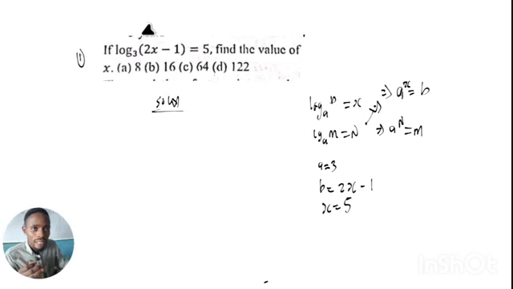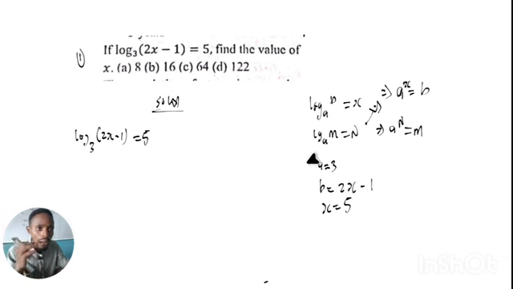That simply means that we have a log. Let me write the question out. We have the log of 2s minus 1, to base 3, and everything is equal to 5. So when you have this log, according to what we have here, we compare: our a is equal to 3. Since this expression is equal to a raised to the power of s, it means that 3 is raised to the power of 5, and the answer given is 2s minus 1. That's simple. So let's dive in now.